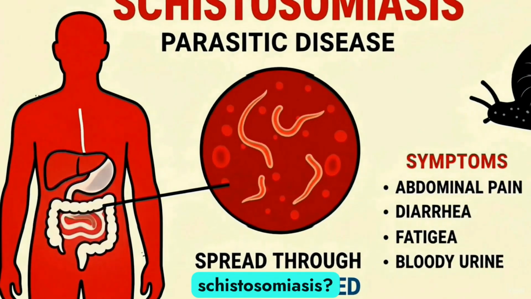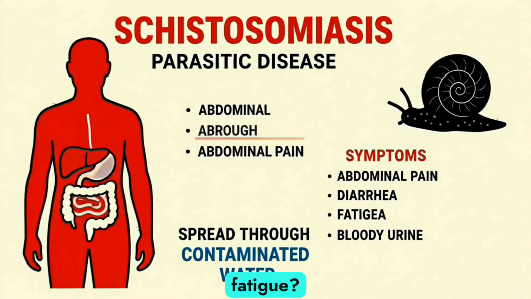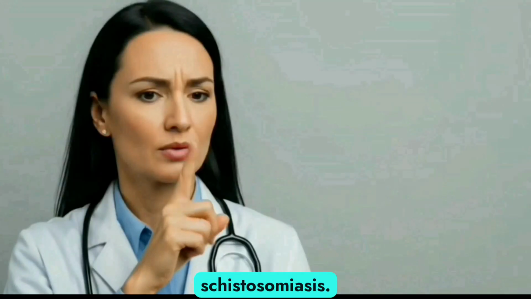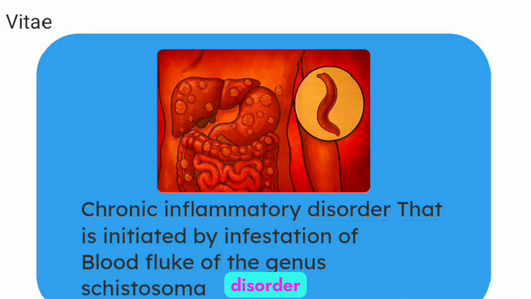You have schistosomiasis. Are you experiencing diarrhea, abdominal pain, bloody urine, fatigue? You likely have schistosomiasis. Doctors don't want you to know this. Schistosomiasis is a chronic inflammatory disorder that is initiated by blood fluke of the genus Schistosoma.